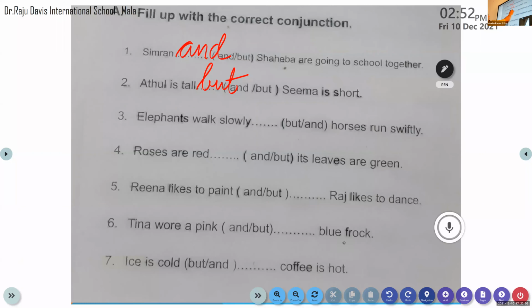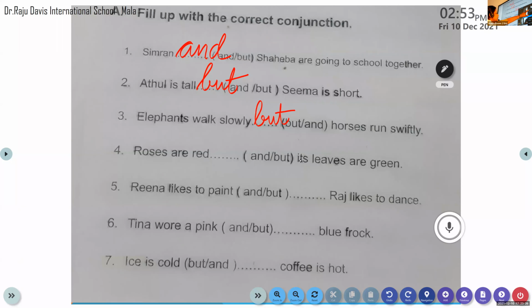But what do you have to write here? And or but? But. Horses run swiftly. Okay. Elephants walk slowly, but horses run swiftly. Okay, very good. Thank you, ma'am.